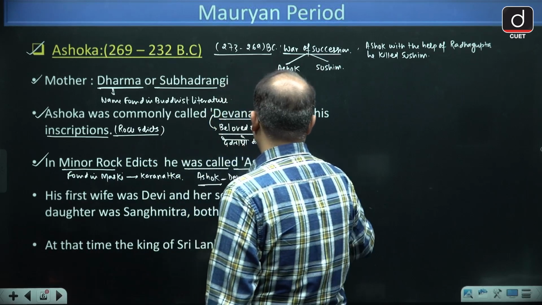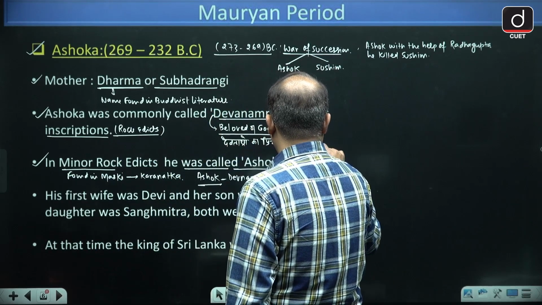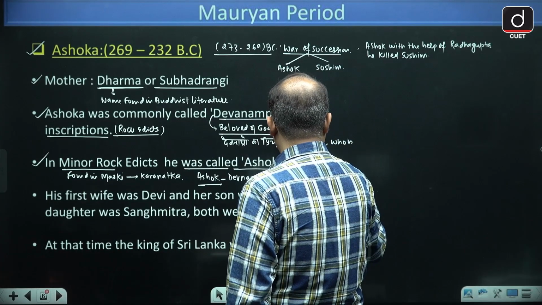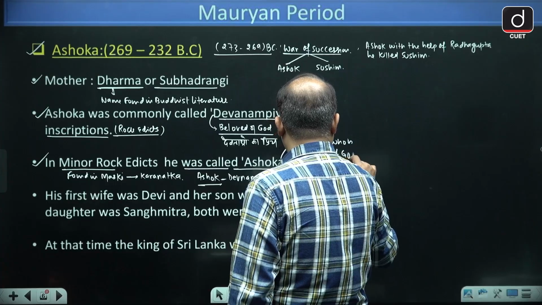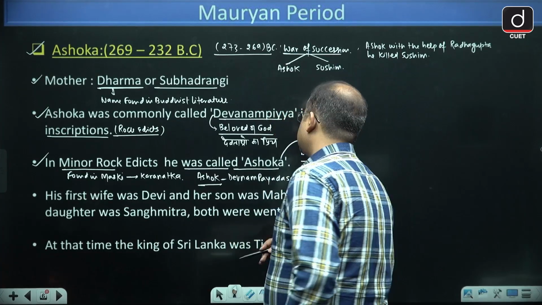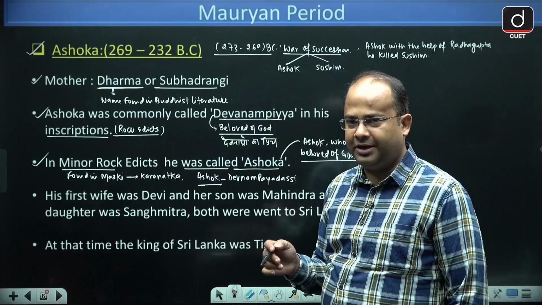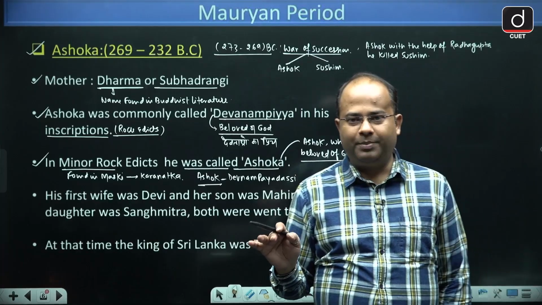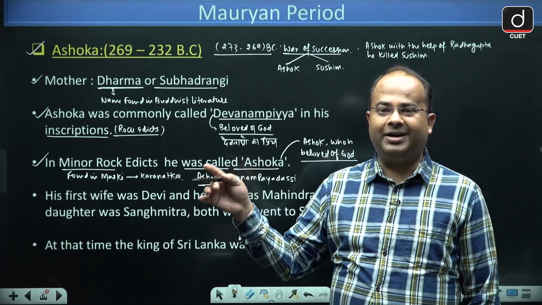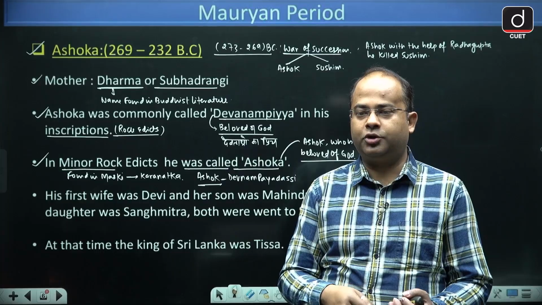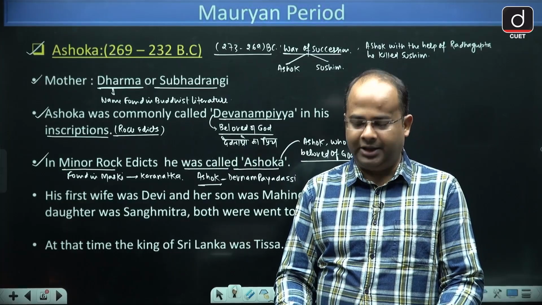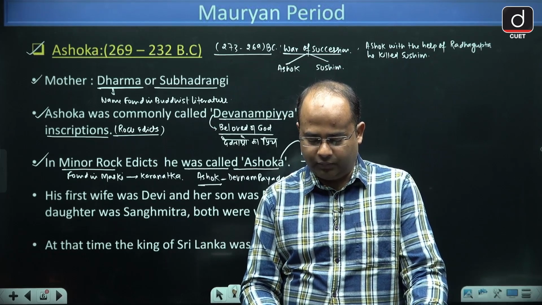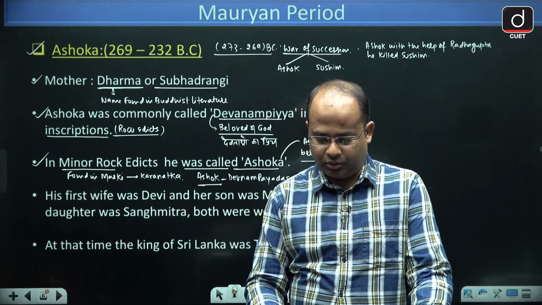Ashok Devanam Payadasi means Ashok, who is beloved of God. I hope it is clear. So from there you will find the real name of Ashok. The real name of Ashok is found from the Maski Minor Rock Edict. Is that clear?